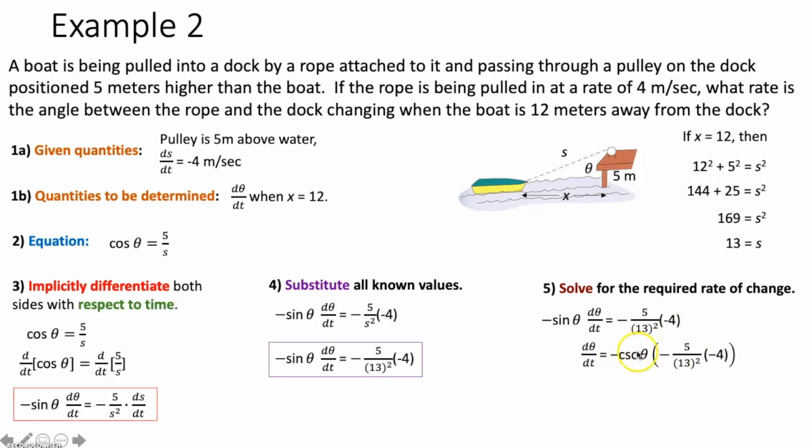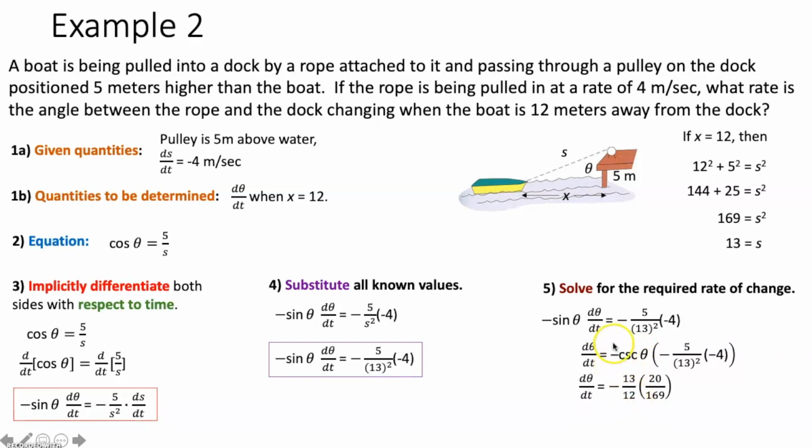Now, how does that help us? Well, at this particular moment in time, we figured out this right triangle. This is 5, this is 12, and this is 13. So cosecant, if you recall, is hypotenuse over opposite side. So from this angle, the hypotenuse would be 13, the opposite side would be this 12. So cosecant of theta at this particular moment, we can rewrite as 13 over 12.